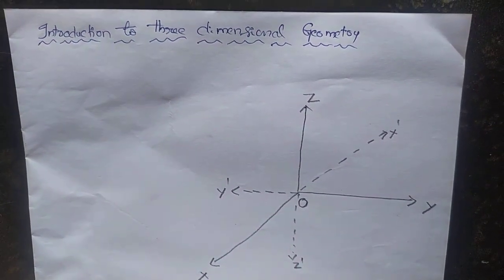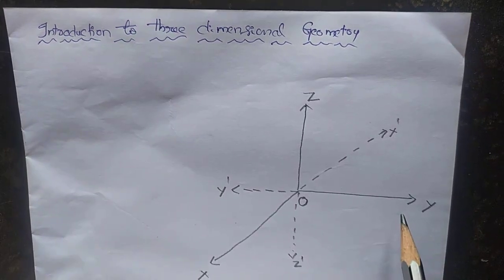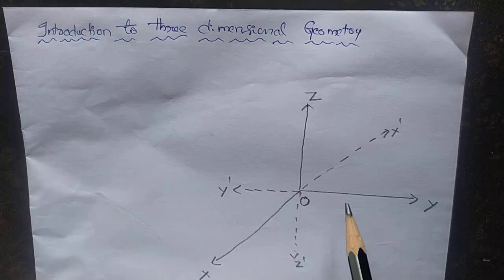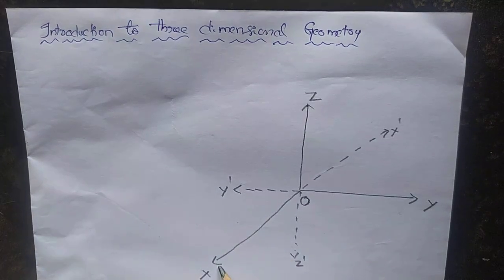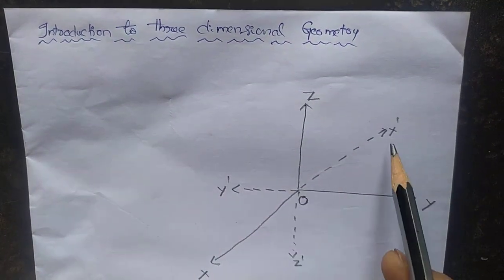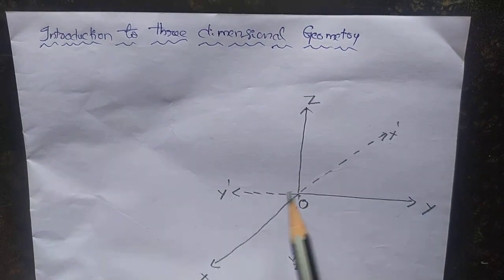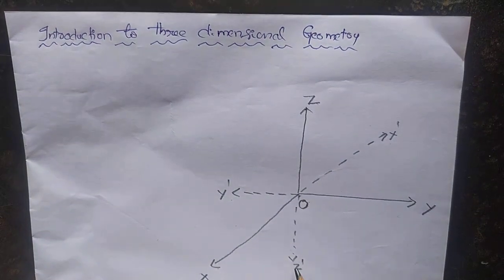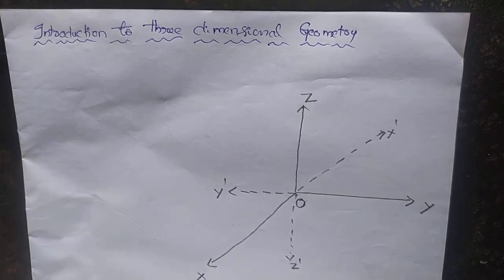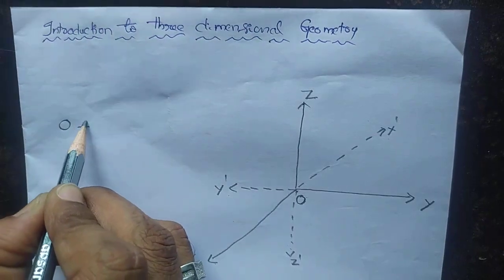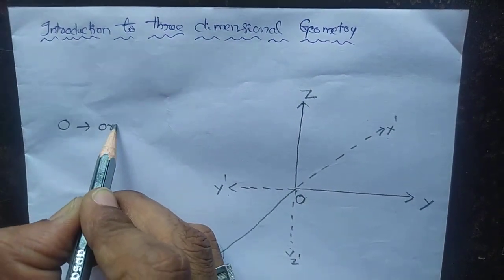Once again, consider three mutually perpendicular lines intersecting at the point O. See, it is the line X, O, X dash. It is the line Y, O, Y dash. It is the line Z, O, Z dash. Here the point O is called origin.